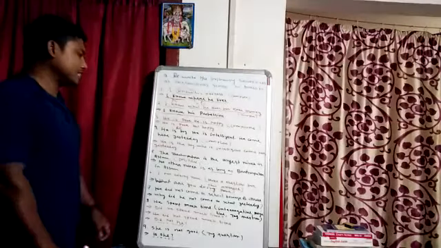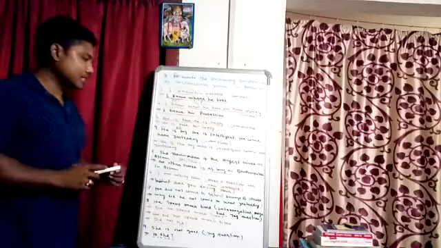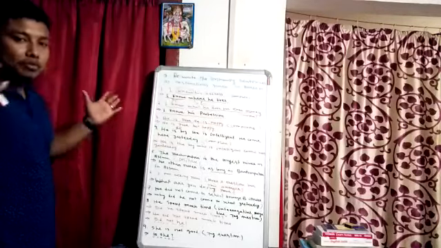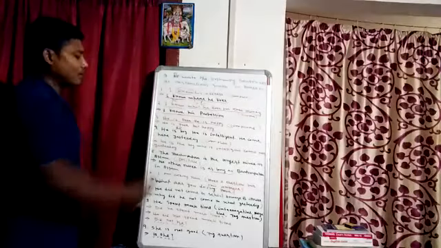Next one: He is poor. He is happy. Here two simple sentences are given, and the instruction is to make a compound sentence. So we must know the structure. What is a compound sentence? Where two sentences are combined through a conjunction. So what will be the answer? He is poor but happy.